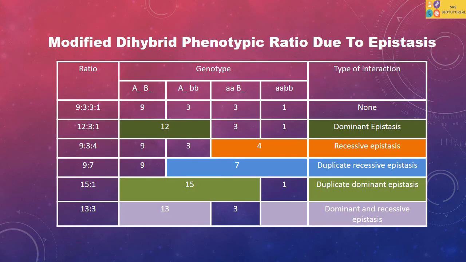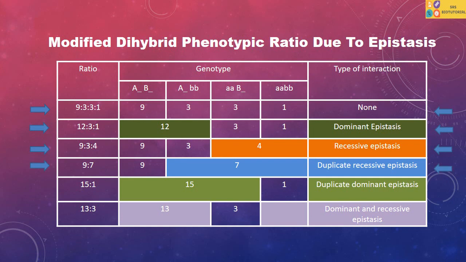This table shows the dihybrid phenotypic ratio in different types of interaction. In normal gene interaction, we find the 9:3:3:1 phenotypic ratio. The 12:3:1 phenotypic ratio is found in dominant epistasis. 9:3:4 is found in recessive epistasis.